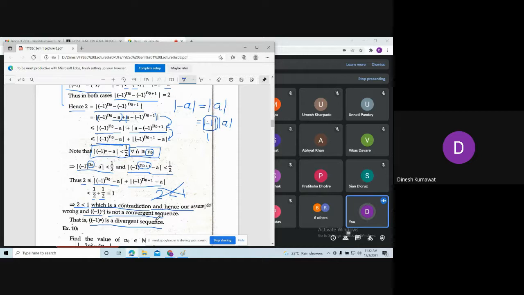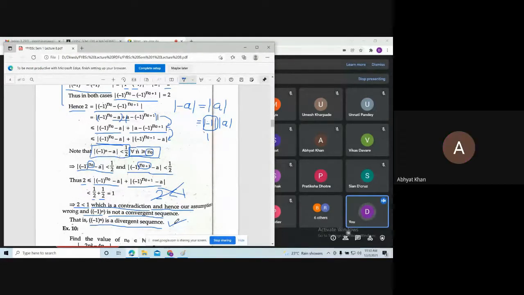If it is not convergent, it means either it is an oscillating sequence, or you can say an alternating sequence, which we will study a little later. Both come under divergent sequences. Hence, we are saying that minus 1 to the power n is a divergent sequence. So remember, a sequence which is not convergent, from now onwards we are going to call a divergent sequence.